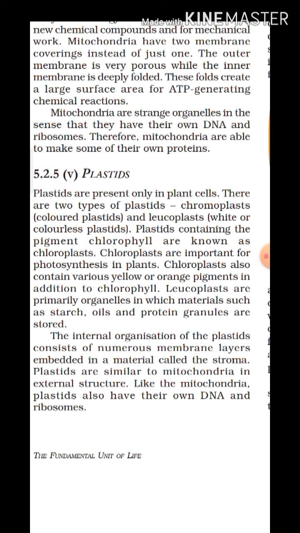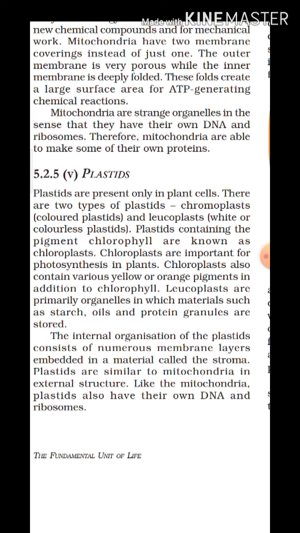In the leaf or the green portion of a photosynthetic plant, chloroplast is present, and as a result the plant can carry out photosynthesis.